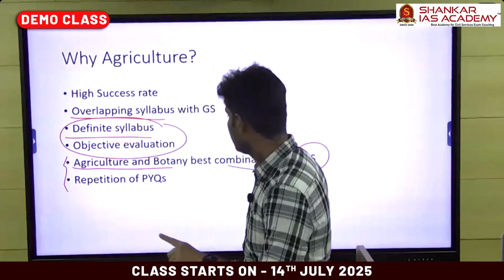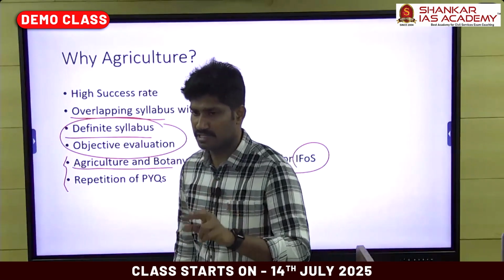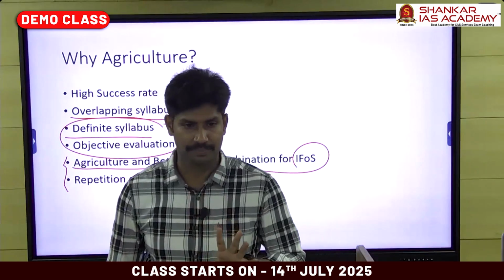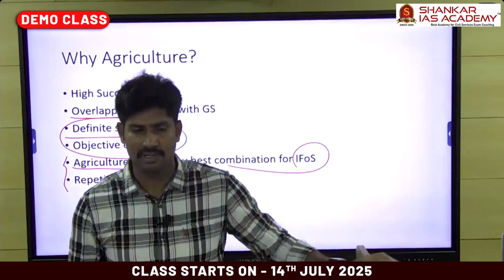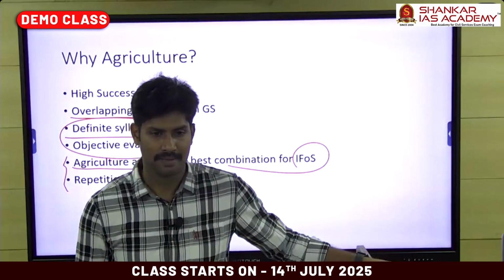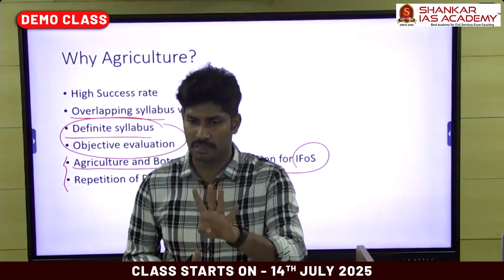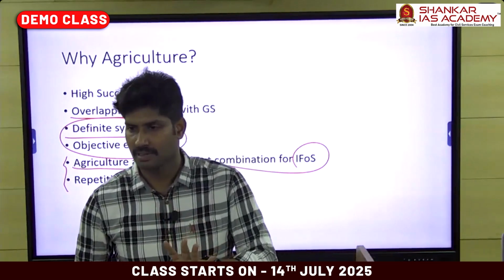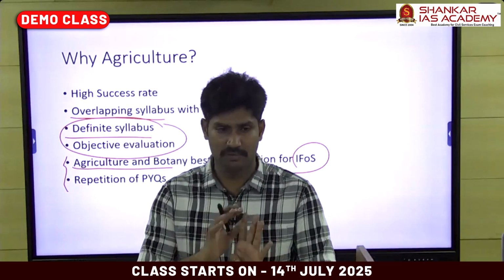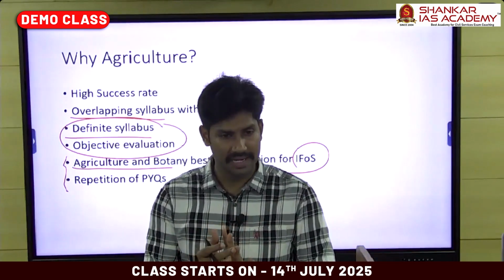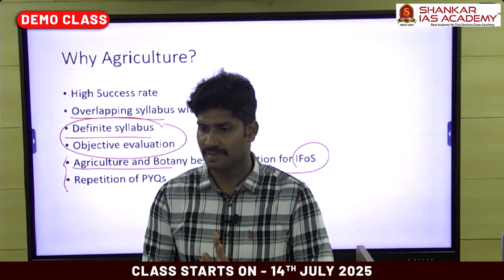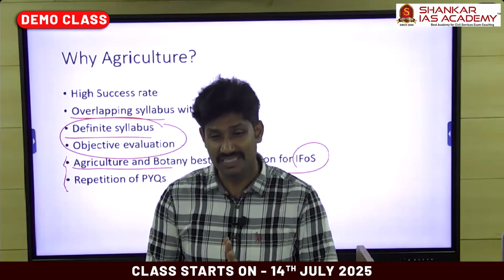And here again, we have to choose 2 optionals. In the Forest Service, 2 optionals are required. One we can choose is agriculture, the other is botany. Actually, in the Indian Forest Service, only 4 optionals are very popular. 99% of students choose only these 4: forestry, geology, agriculture, and botany. The remaining options are not suitable, not feasible actually.